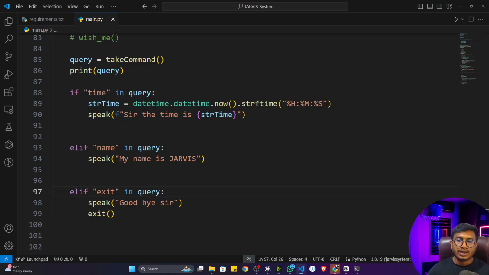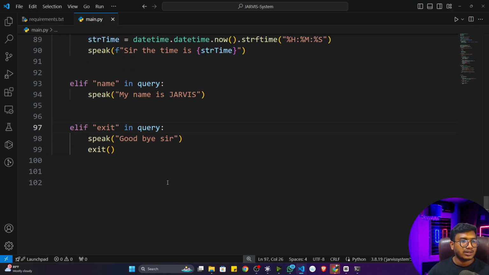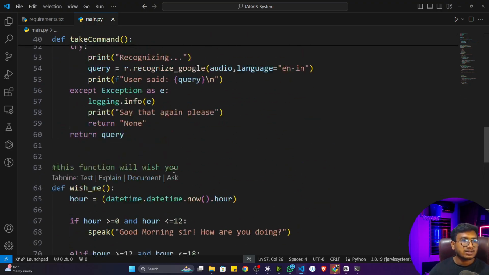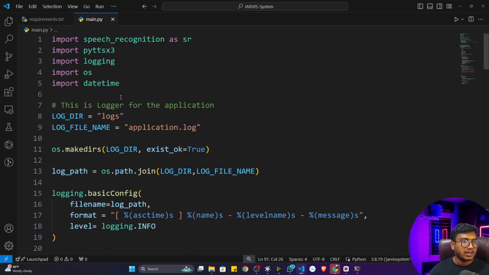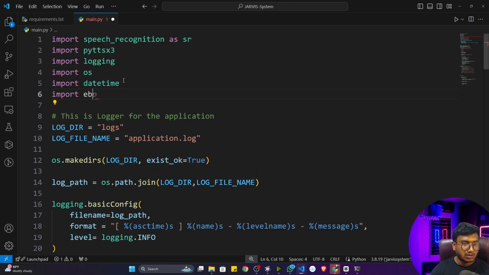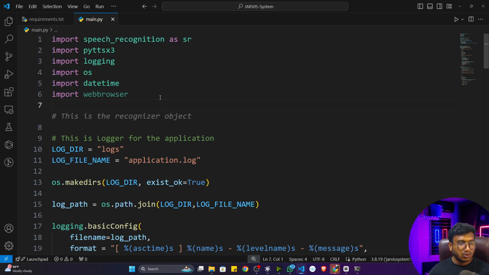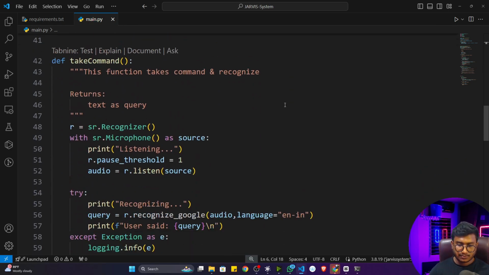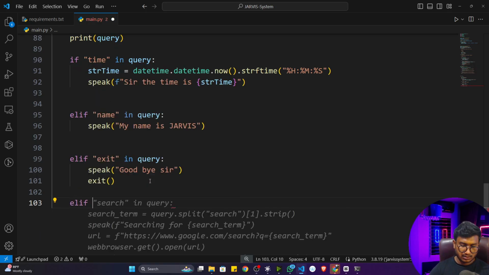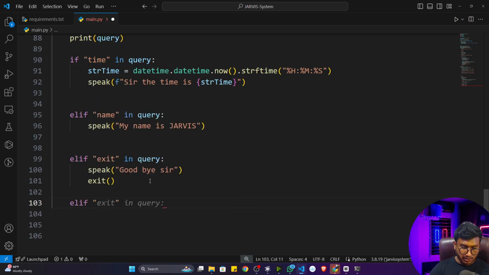Now let me show you how you can open Google. If I want to open google.com or facebook.com, how can I do it? For this, I'm going to use one library called webbrowser. It is already available inside Python, so you don't need to install it. With the help of webbrowser, I can open any kind of website. So let me show you. Here I will give a condition, elif. Let's say I want to open Google, so I'll just write open Google.